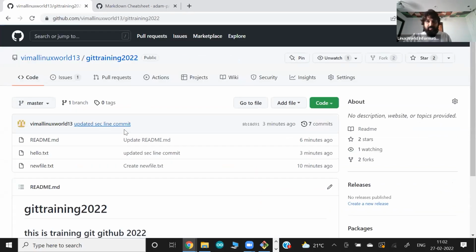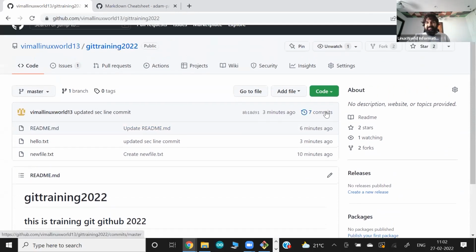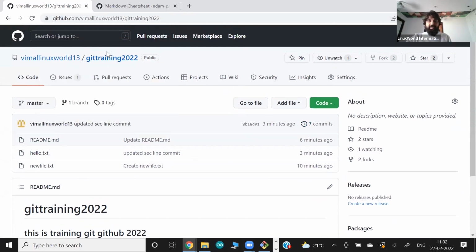And in this project we have done 7 commits in total, 2, 3 here, 1 here, 1 here, something like that. These are the total commits we have done in this project in the master branch. Now you know commits we always do in a branch, so in the master branch we have done seven commits.